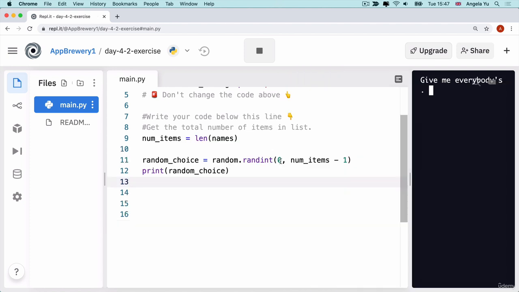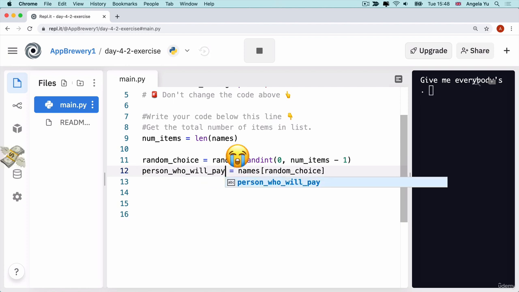Now we can use that number to actually get hold of a particular item in our list of names. So we can say names, square brackets, and then we're going to use the random choice to get hold of the random item. And then we can go ahead and save this as the person who will pay.